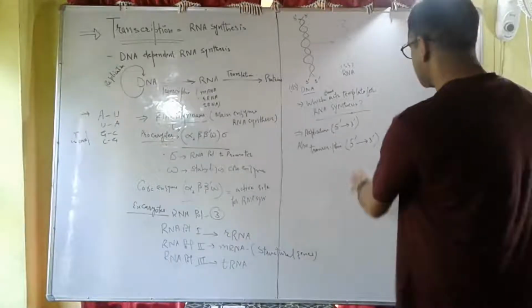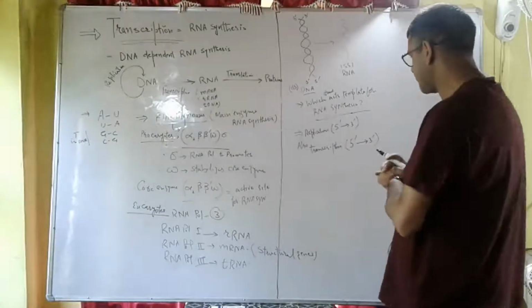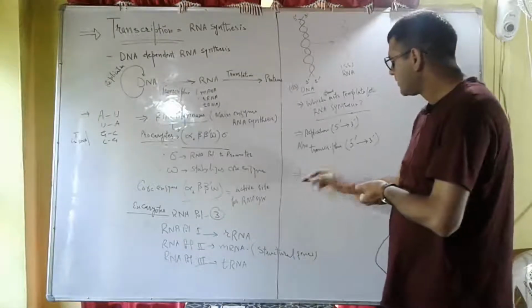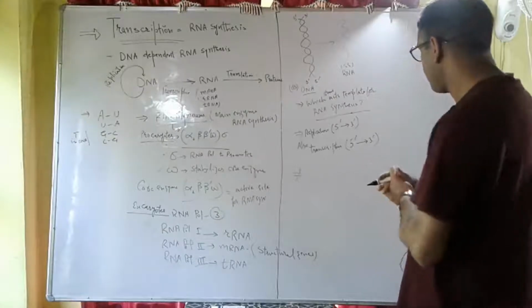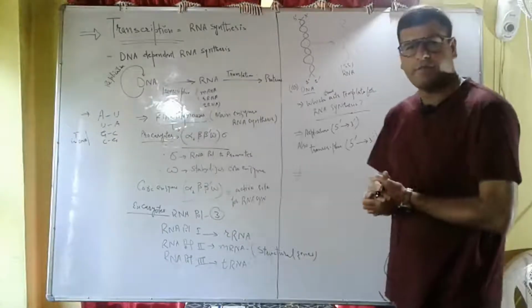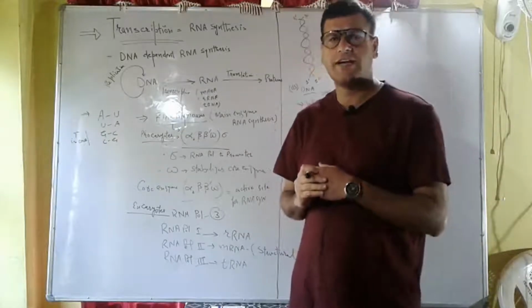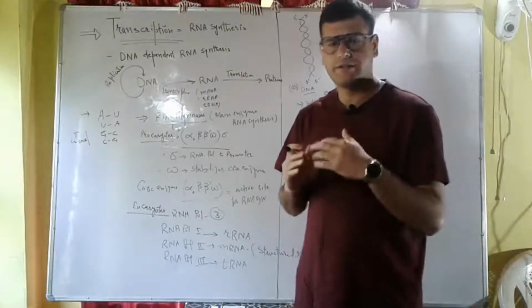Also transcription takes place in 5' to 3' direction. That means the strand of DNA which has polarity 3' to 5' acts as a template for RNA synthesis.